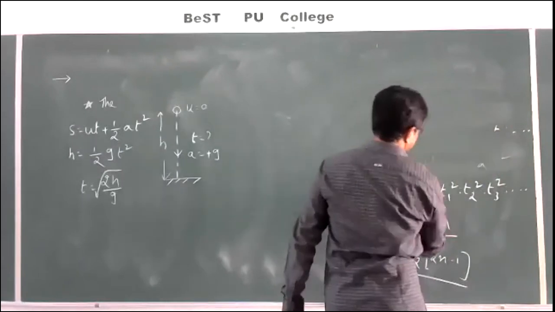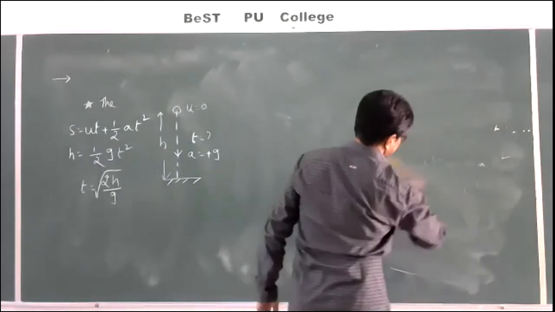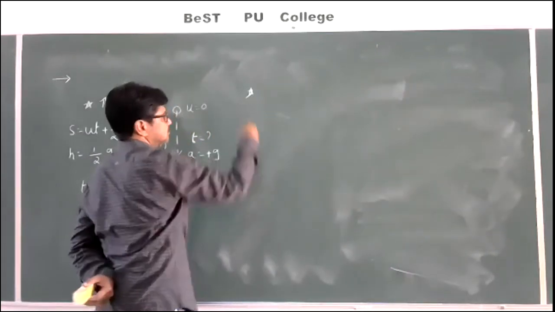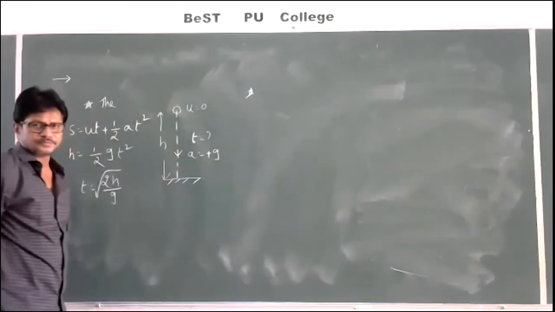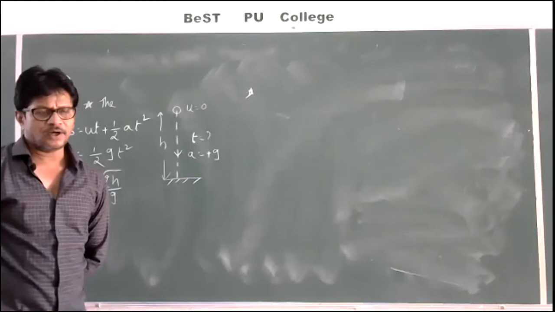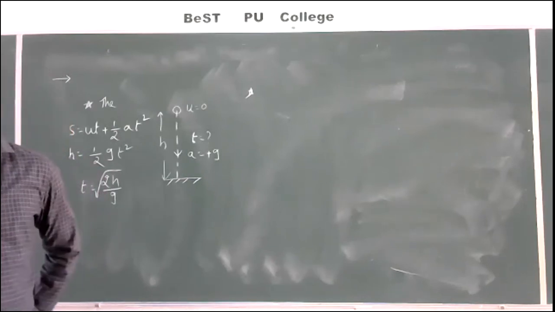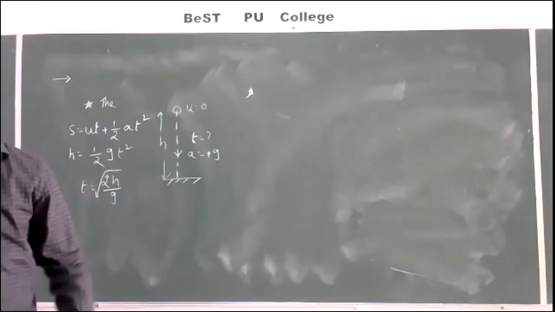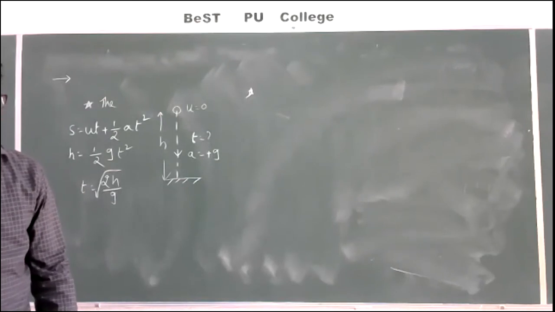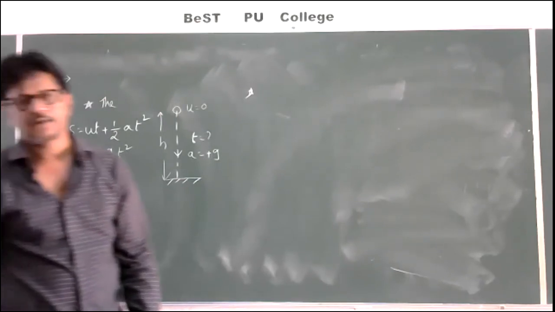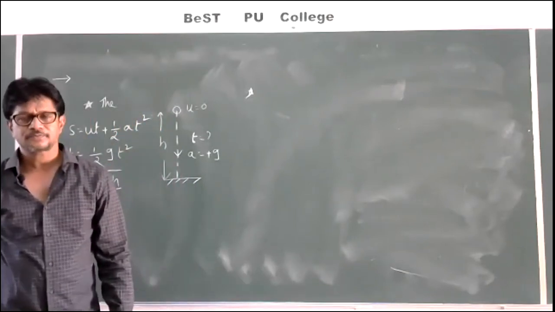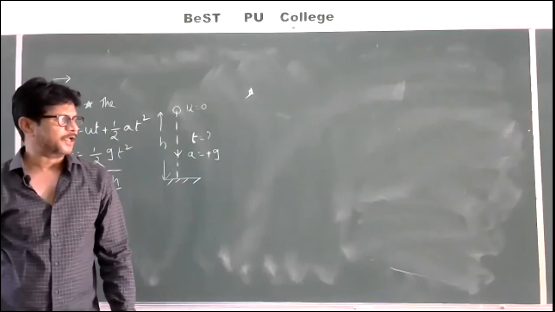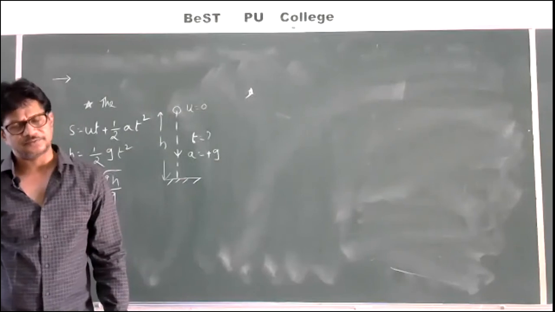Next point. The velocity. When a body is dropped from a certain height h, the velocity of the body while reaching the ground.